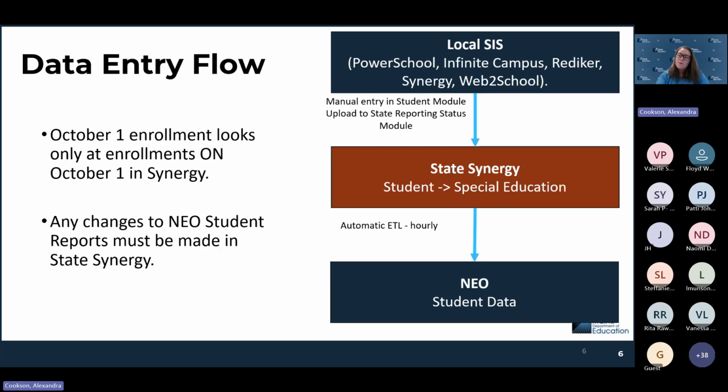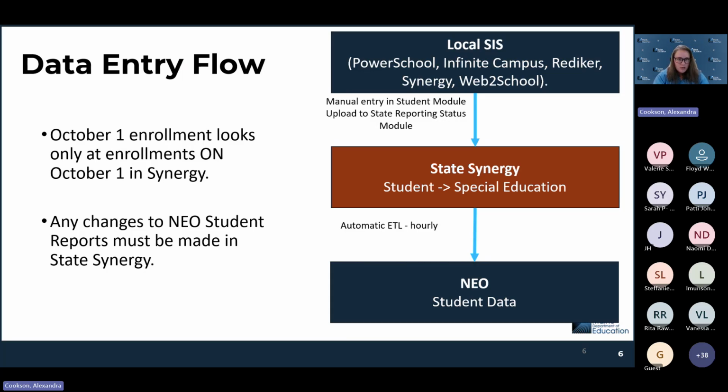So the data flow will come from your local student information system with an upload, or some of you may have a button that submits to state, or through data entry directly into State Synergy. Every hour, the Synergy ETL will run up to NEO. That's when you can see that countdown on the MEDM support site, that counts down to the top of the hour. At the top of every hour, there is a refresh of data coming from Synergy into NEO. So if you're making changes to data in State Synergy, you're not going to see them until that hourly ETL runs.